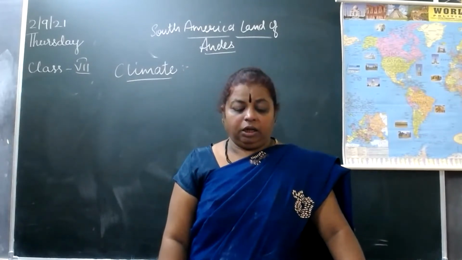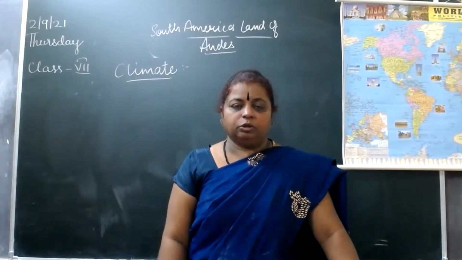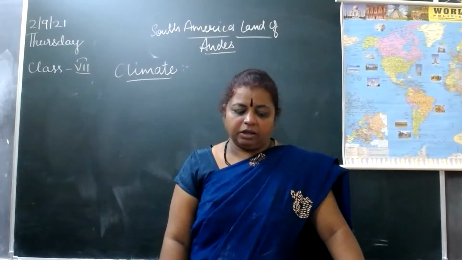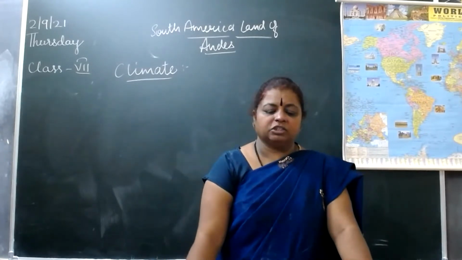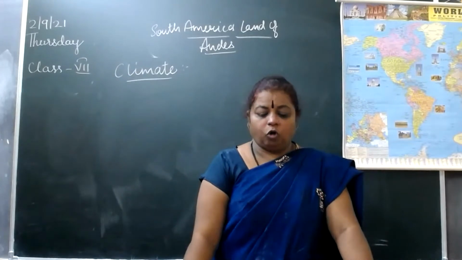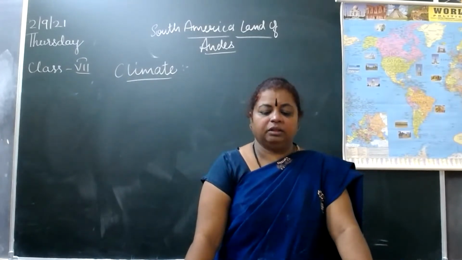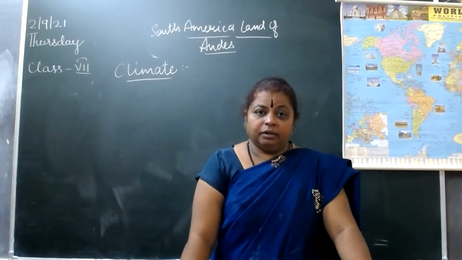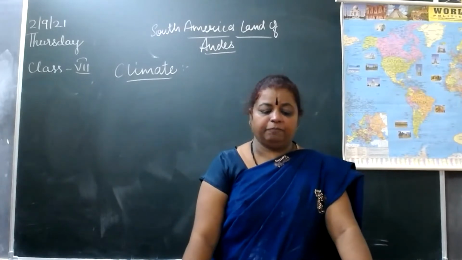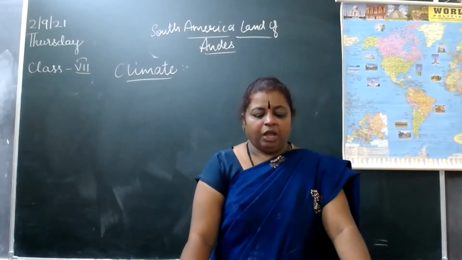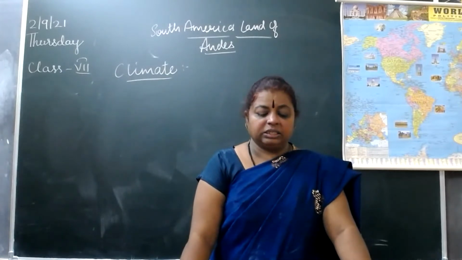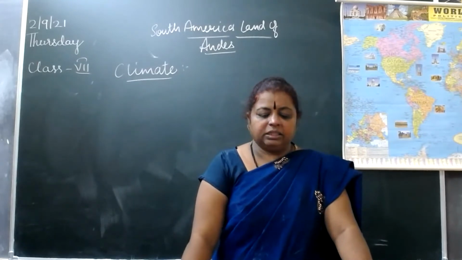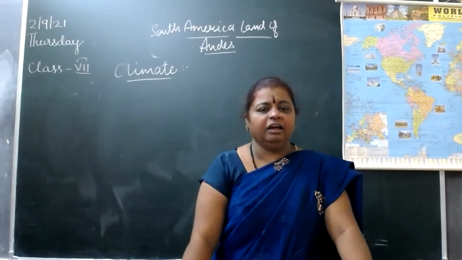The land mass within the two latitudes falls in the tropical zone. The northern part is under the influence of tropical climate because of the equator. Hence, the climate here is hot and dry.